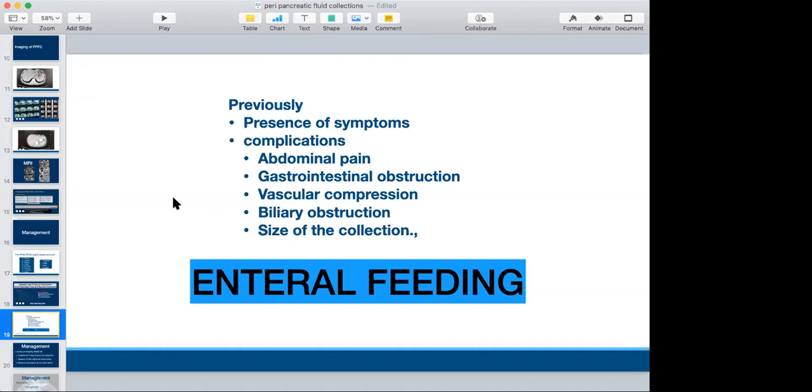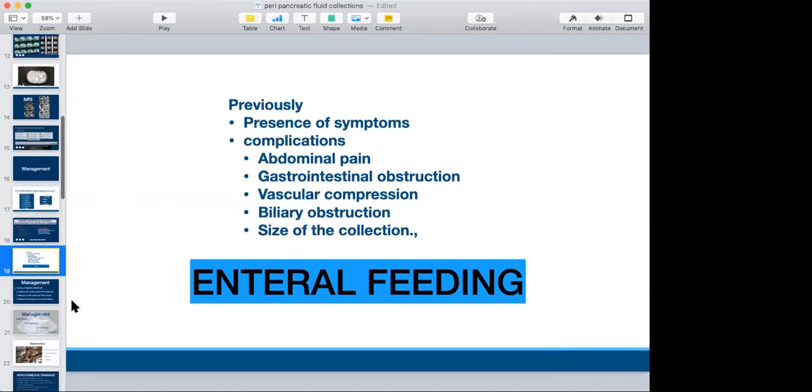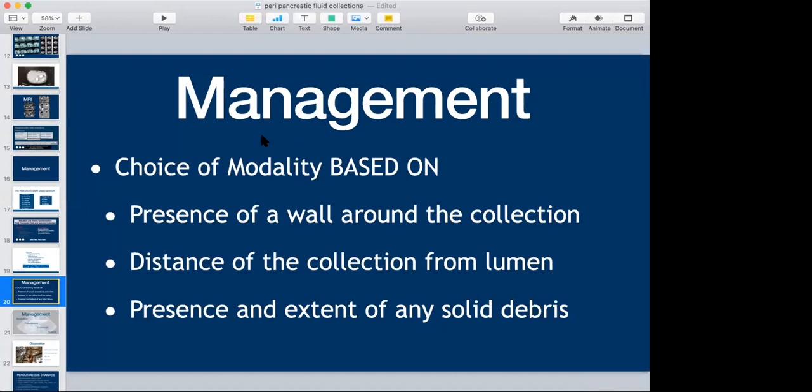During this conservative period, we need to keep them on enteral feeding. If they are able to tolerate orally, it is good. Otherwise, we need to supplement them by putting a nasojejunal or nasogastric tube and giving feeding. The modality which we are going to use mainly depends on the presence of a wall around the collection, the distance of the collection from the lumen, and the presence and extent of solid debris.